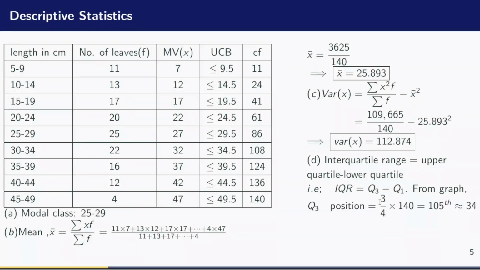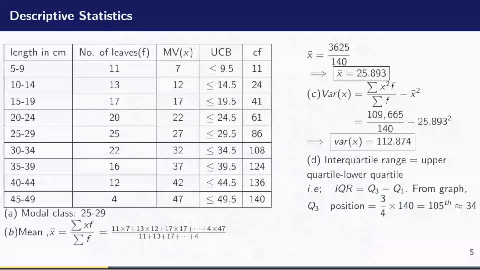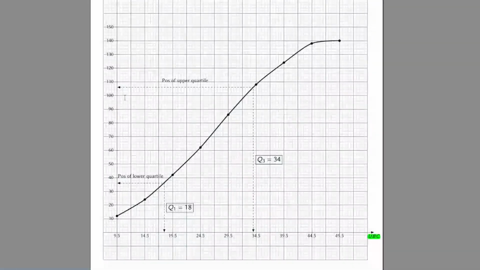Then from the graph, how can I obtain the position of the upper quartile? Upper quartile is 3/4 or 75% of the data. So if I evaluate 3/4 of the whole data, which is 140, I get 105. 105 is not the upper quartile, but is the position of the upper quartile. So I have to come to the graph and identify 105, which is here.